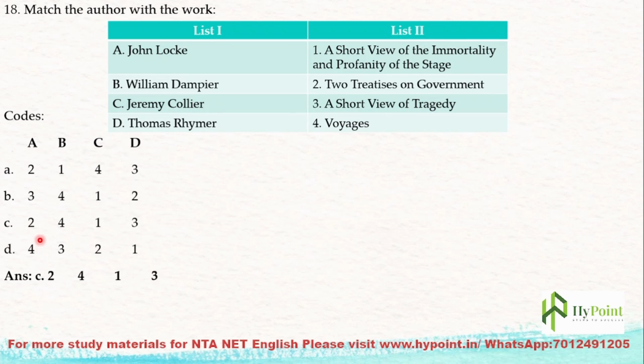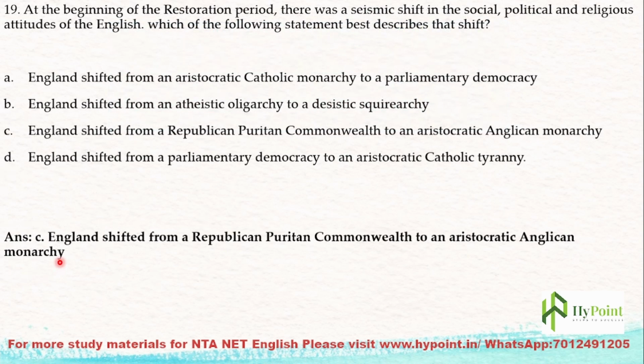The correct answer is option C. A is matched with 2: John Locke has written the Two Treatises of Government. B is 4: William Dampier has written Voyages. Option C: Jeremy Collier has written A Short View of the Immorality and Profaneness of the Stage, and Thomas Rymer has written A Short View of Tragedy. So you can pause the video and learn the authors' names and their works.